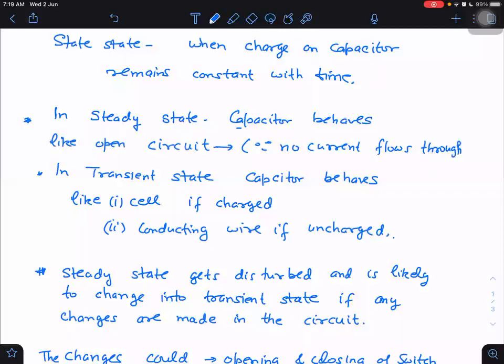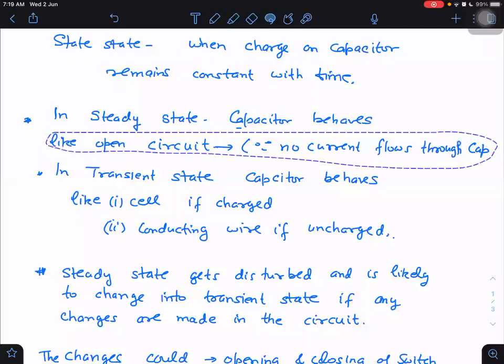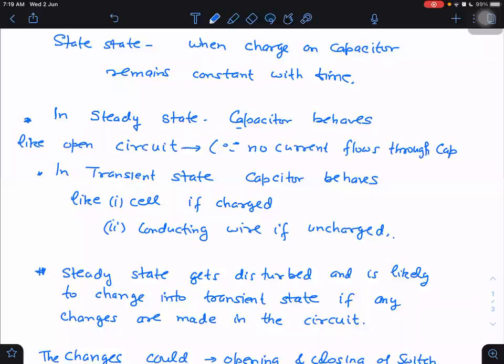Because no current flows through. Mainly this thing, no current flows through the capacitor. If no current is flowing, now you may ask me, sir, why does no current flow through the capacitor at that time? What happens? Actually, the point is, what is the definition of steady state?